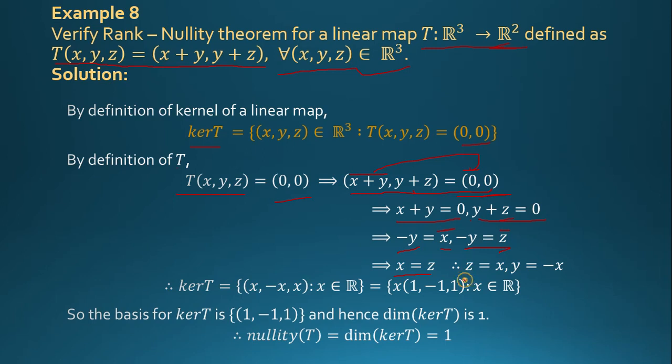So z is equal to x and x is equal to minus y.